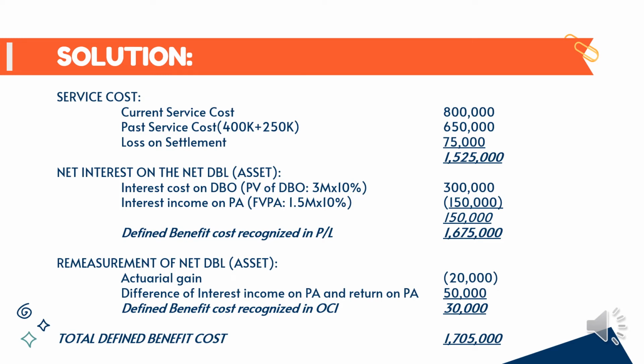Ang total nun, 50,000. So, ilalagay mo siya dyan. Pagka ang makukuha mong sagot na i-recognize sa OCI ay 30,000. So, pagpaplusin mo lang yung 1,675,000 sa 30,000, ang makukuha mo ay 1,705,000 for total defined benefit cost.